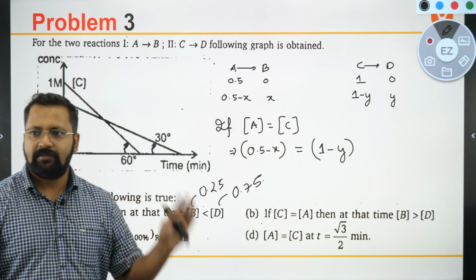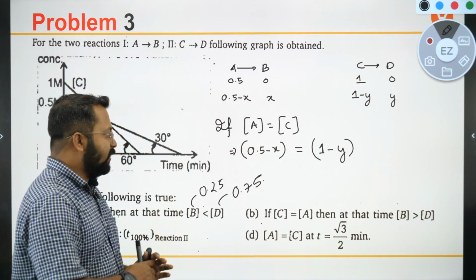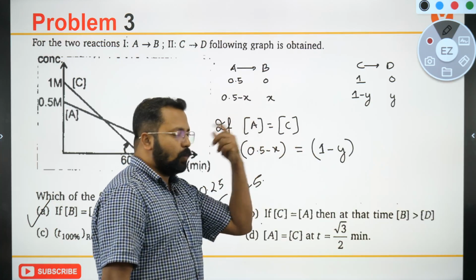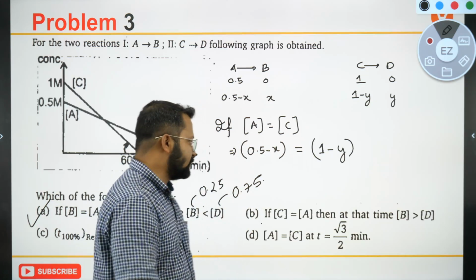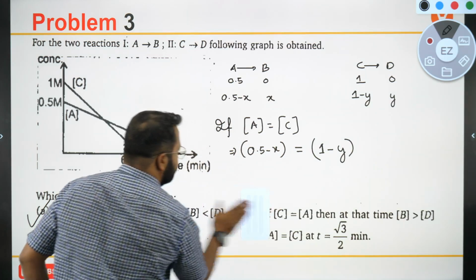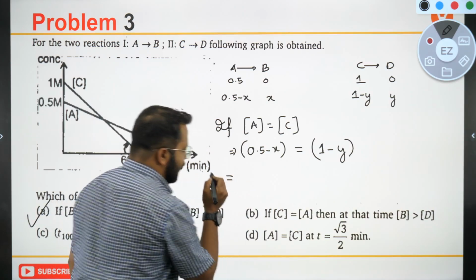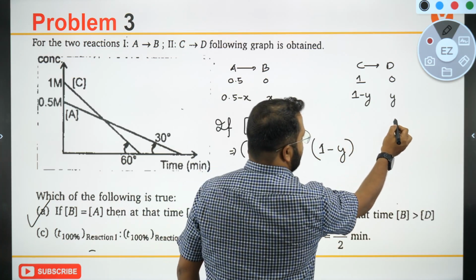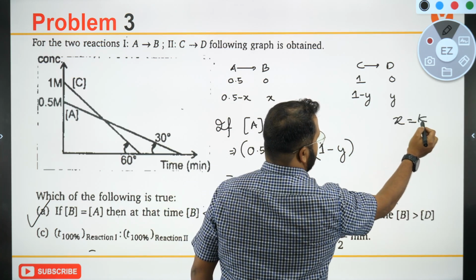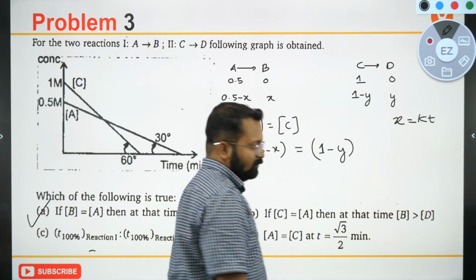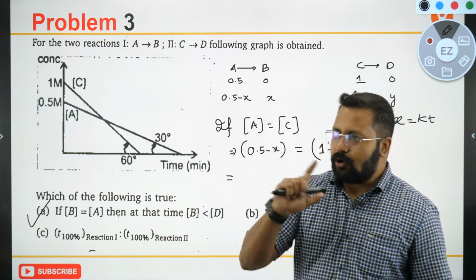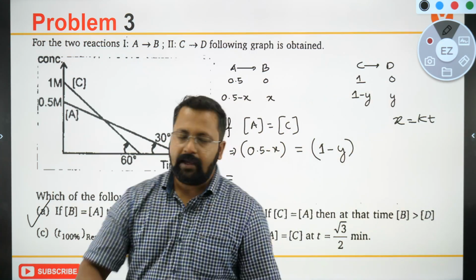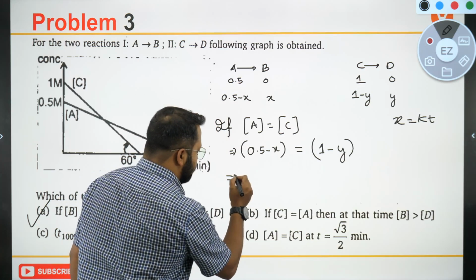Mathematically, this will be it. 0.5 minus x should be equal to 1 minus y. Can I write this? Can I say what x is equal to? From a zero order reaction, can I say x is equal to kt? For a zero order reaction, x is equal to kt. So I can write this thing as